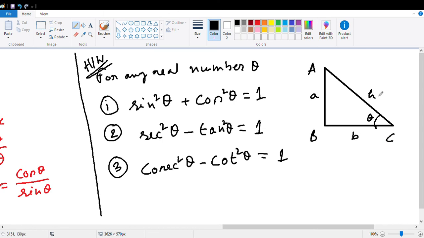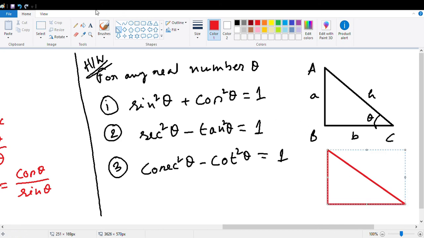Now tell me one thing, guys. Trick question. This is A, this is B, this is also C, but I am denoting the angle theta here. Then what will be the perpendicular, the base, and the hypotenuse? Tell me.